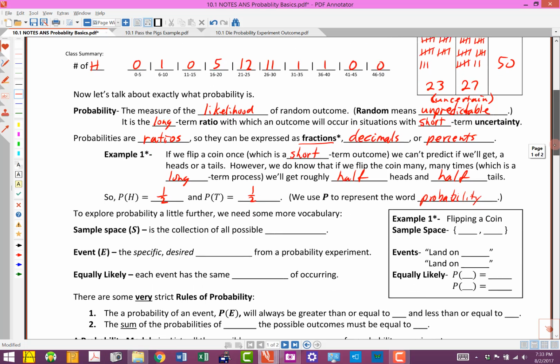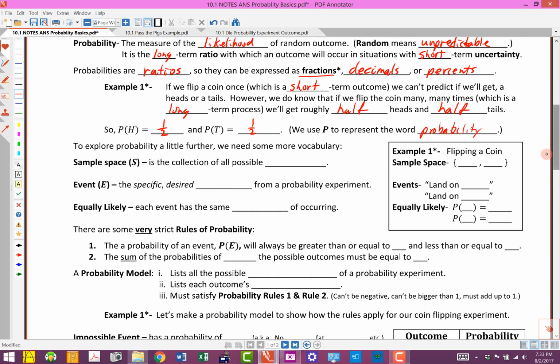So let's kind of expand on this. We're going to talk about something called a sample space, and we're going to use this quite a bit. We use a big capital S to represent the sample space, and it is the collection of all possible outcomes. So all the results that can possibly happen. So the sample space for flipping a coin is just a list of all the things that can happen. And what can happen is we can get a head or we can get a tail, and that's it.